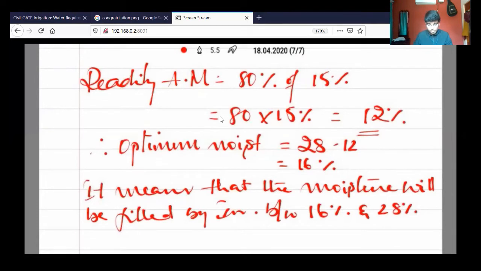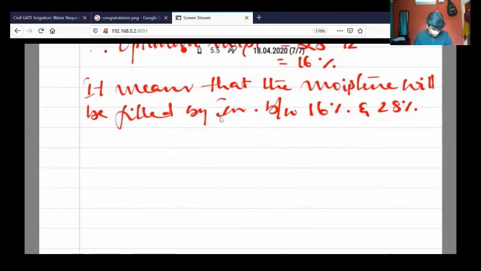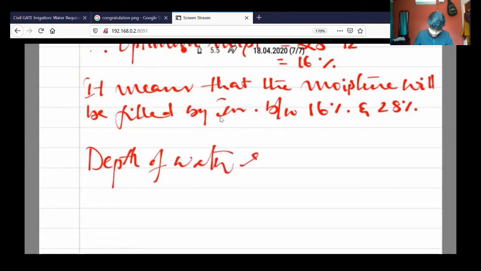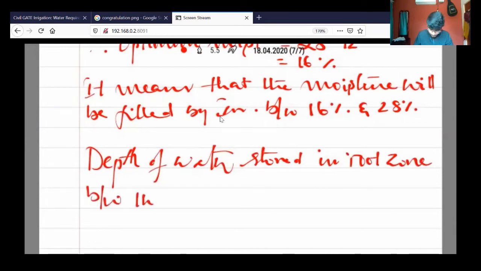You have to maintain the moisture between 16 percent to 28 percent, and you have to calculate the depth of water required. So for that, depth of water stored in the root zone between these two limits.